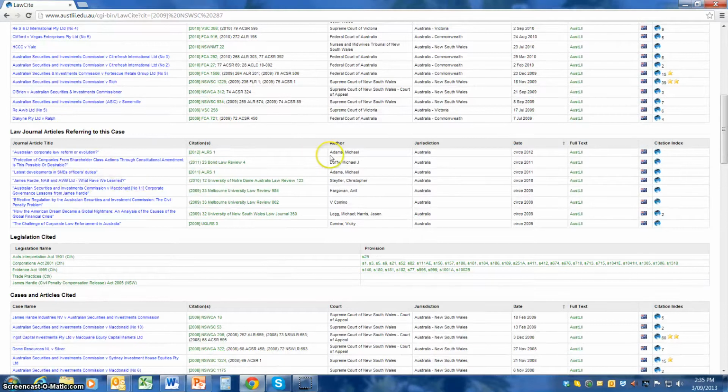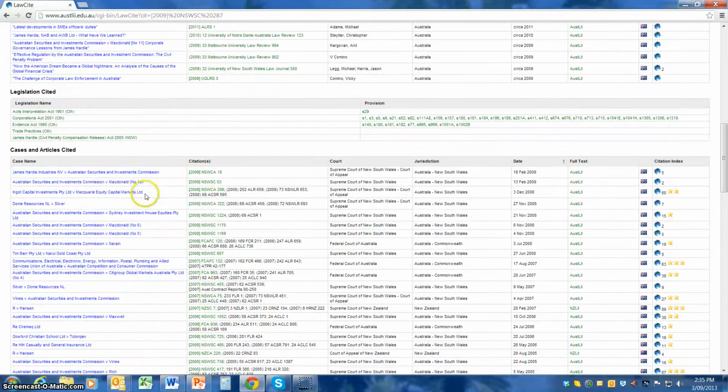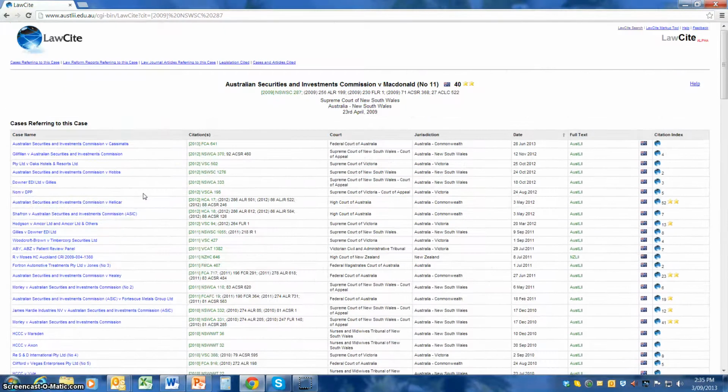And ironically, you can see the top one there, Australian Corporate Law Reform or Evolution by myself, Michael Adams. You'll see Michael Duffy wrote. Then you can see there's another article there that I wrote earlier. And then Anil's article that was already referred to, and Vicky Comino's article, and Michael Legg's article. So you can see there's a real reference there. You can see the legislation that was cited and other cases and articles that were cited as part and parcel. So it's a very deep database that you can use.